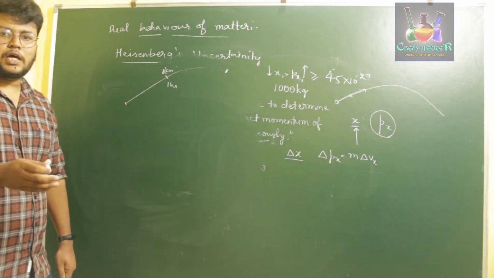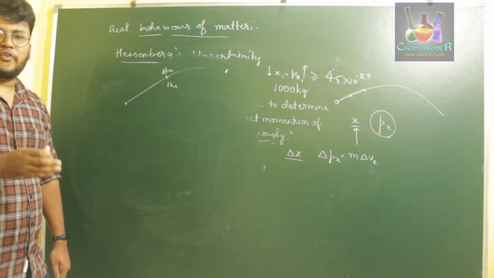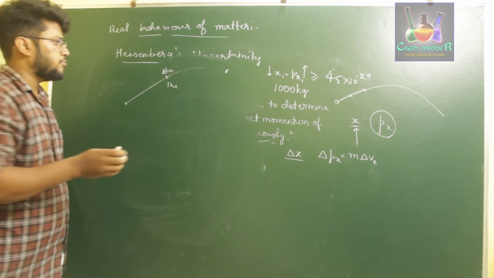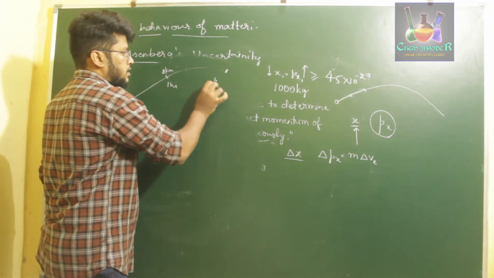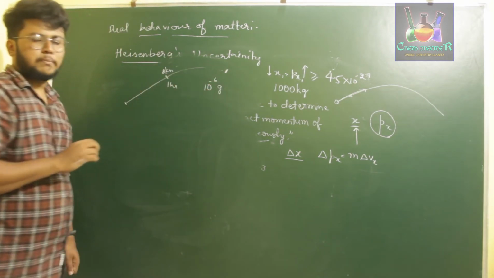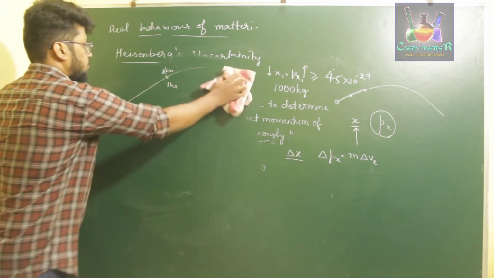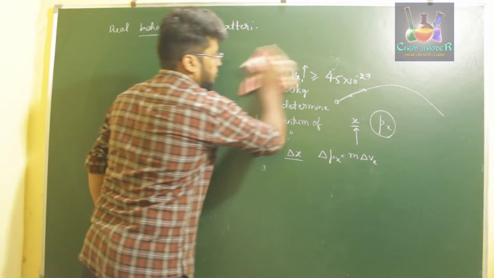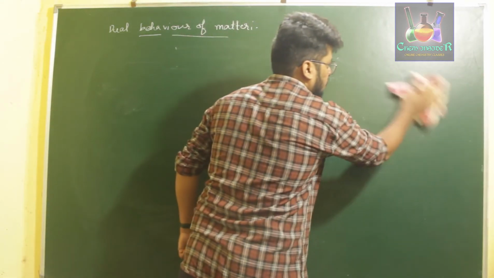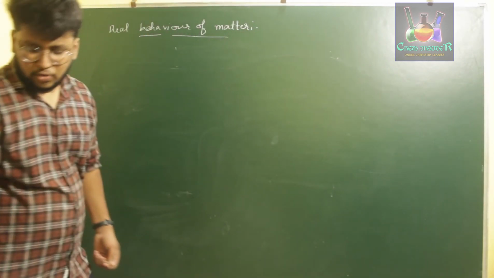has to happen is it has to have a mass of very high value, at least of milligrams, that is 10 power minus 6 grams. So why is it that 10 power minus 6 is called a higher mass? Let us consider an example. Let us take an example for this explanation for microscopic and macroscopic objects.